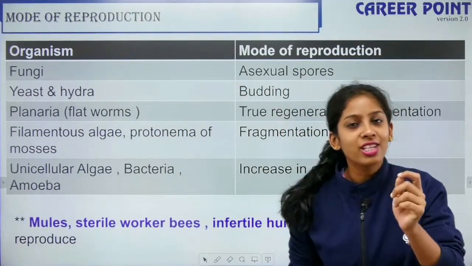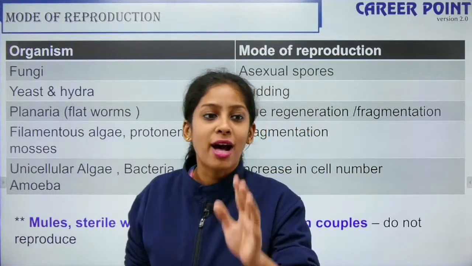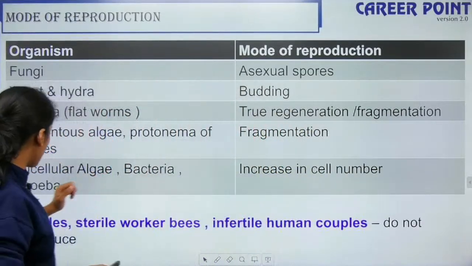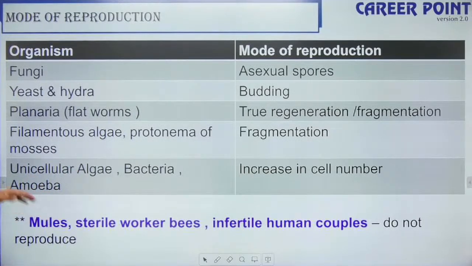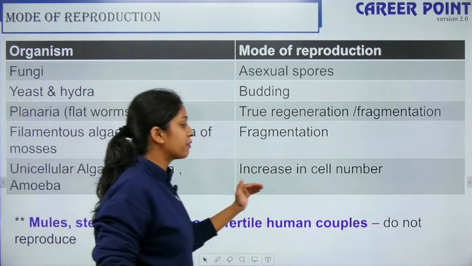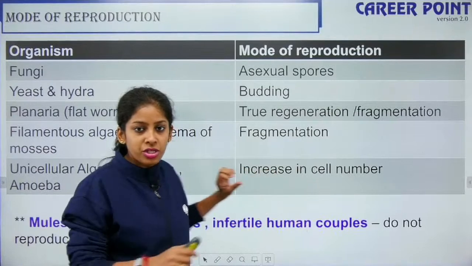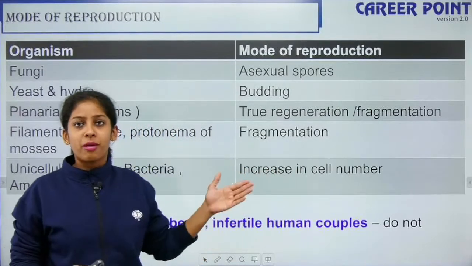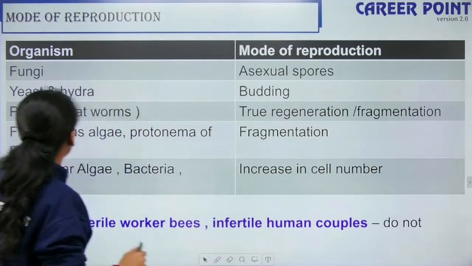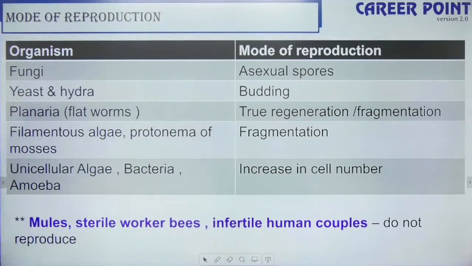So there is a high chance that this comes in the form of match the following. Right. So in the previous slide, I told you mules, sterile worker bees, infertile human couples do not reproduce. These are exceptions and I want you to remember these exceptions. Okay. So which organism reproduces by which mode?